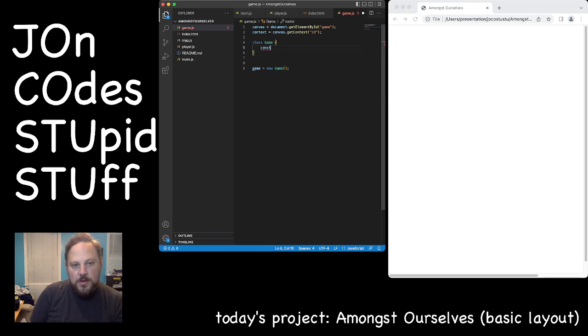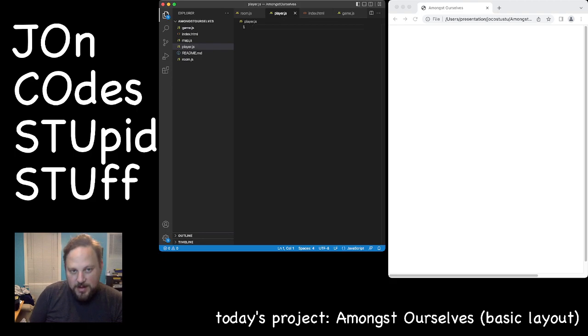Okay. So, whoops. We're going to create a constructor for our game. And for now, we're just going to add one player. We're going to make that an array so that later we can add more. How do we do this? So players equals new player. Nope, not this players. And of course, it's going to be mad at me because player does not exist yet. So we're going to save that.